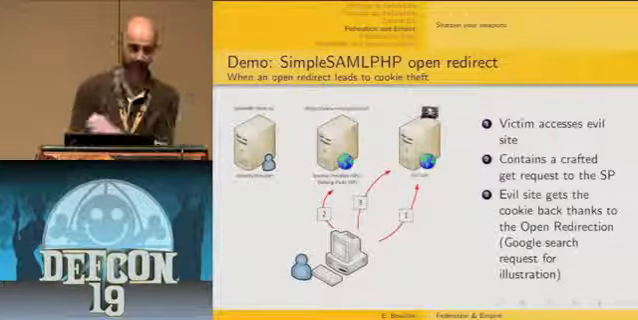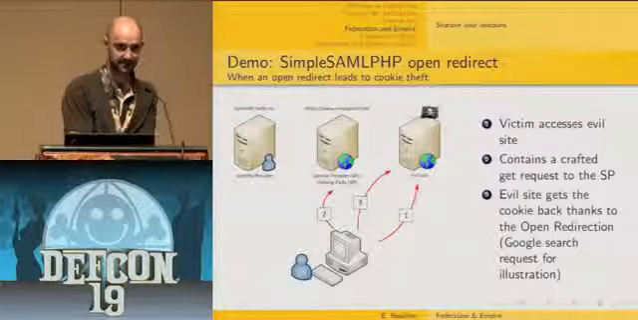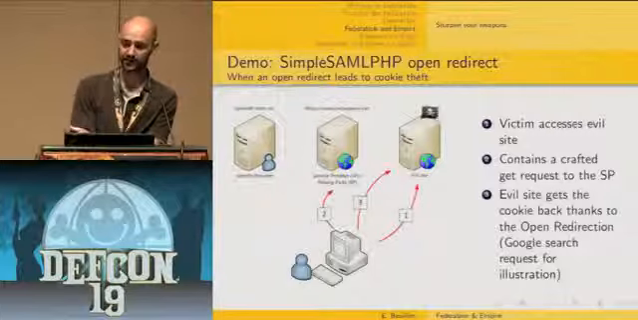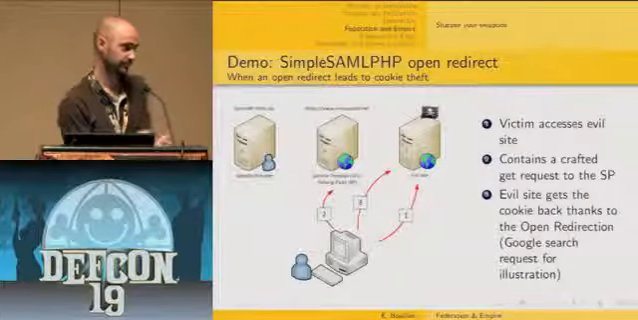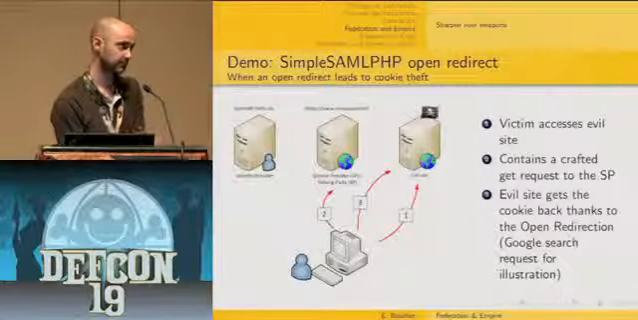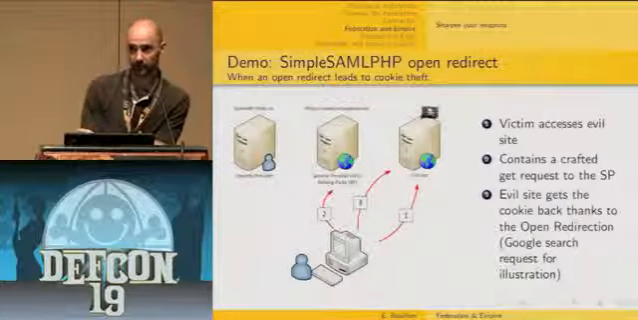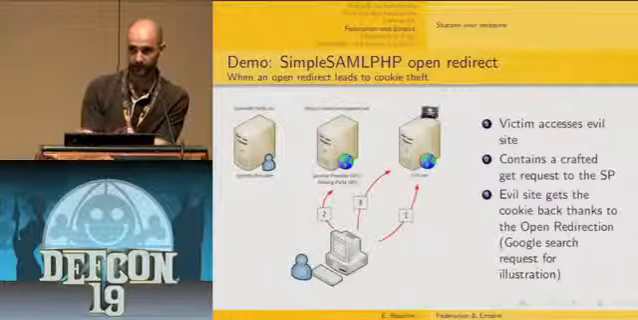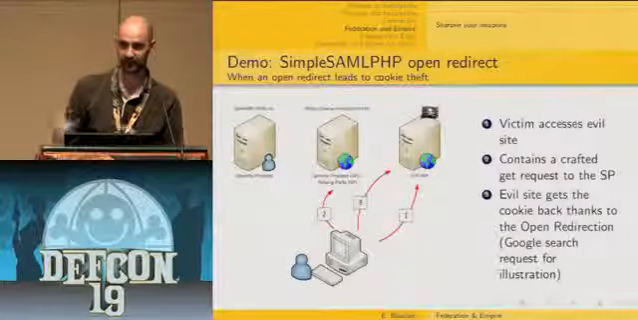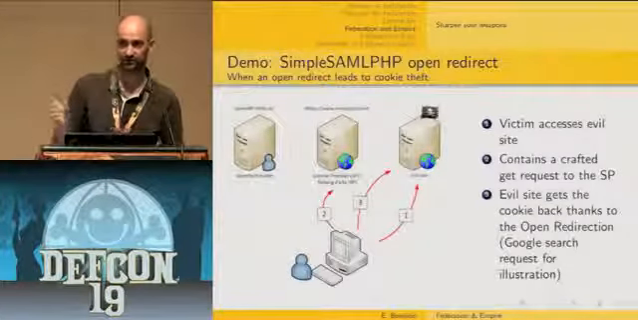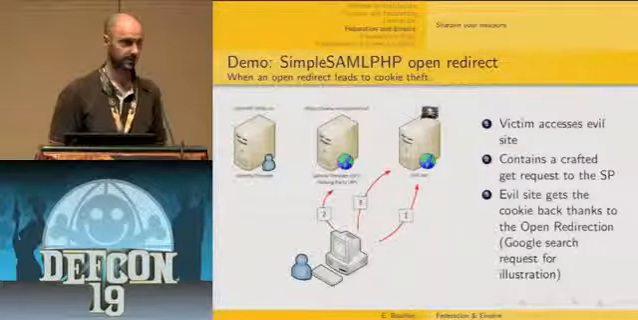It's a 3-step process. First, the victim accesses the bad guy's site. This site contains a crafted GET request to the service provider, which will leverage the open redirection vulnerability to send the cookie back to a website the attacker controls. To make it more visual, this redirection will not go to the bad guy's website, but I've crafted a Google search request using the cookie as an argument, so that you can see that indeed the cookie is appended to the Google search request.